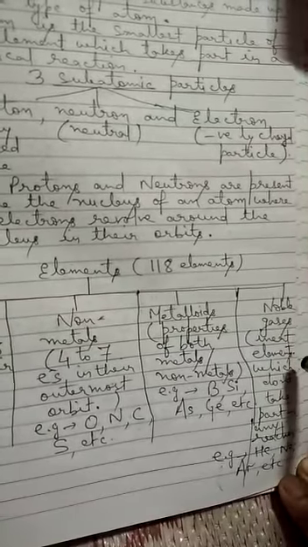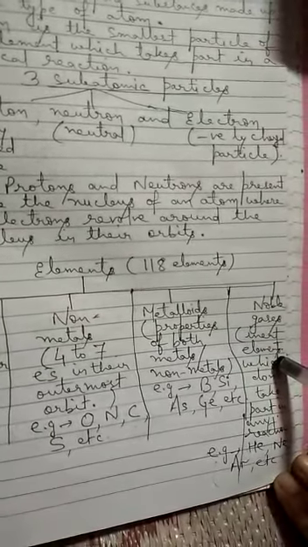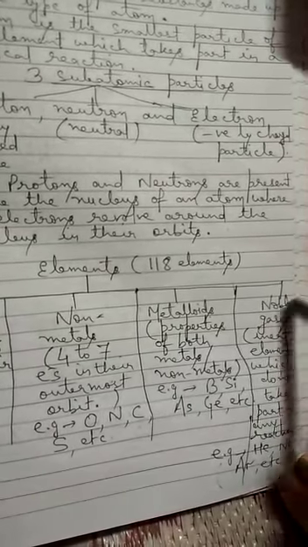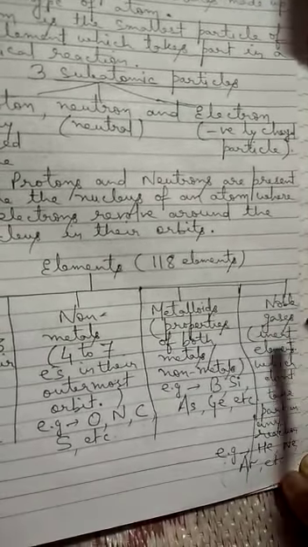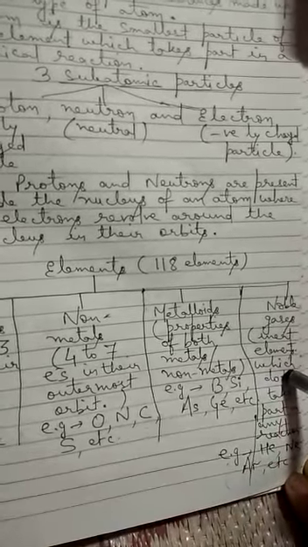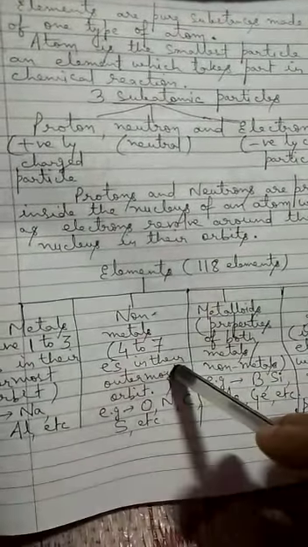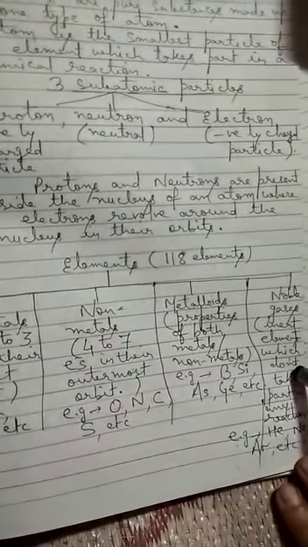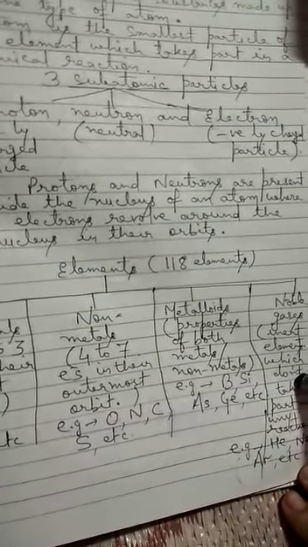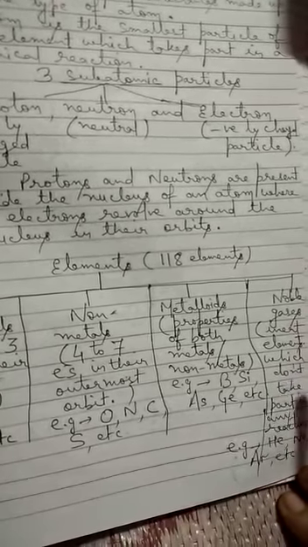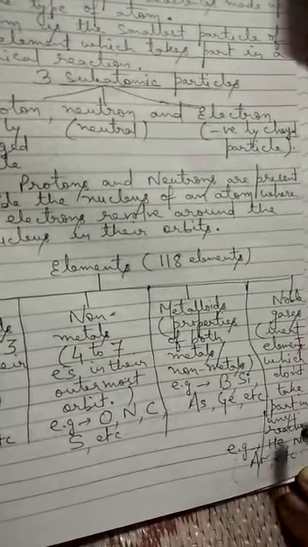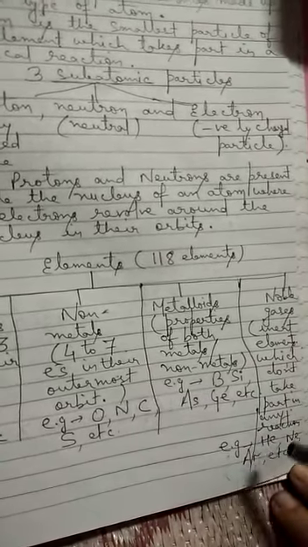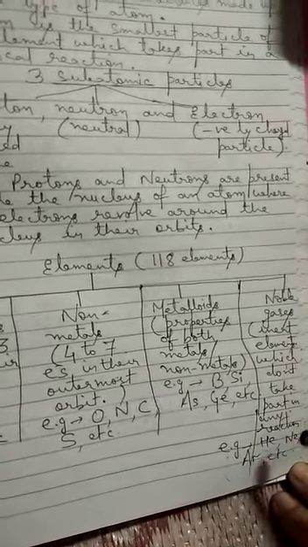Noble gases means they are inert elements. They do not take part in any chemical reaction. Reason why they do not take part in any chemical reaction? Because they are stable, whereas metals and non-metals are unstable. To become stable, they have to lose or gain electrons. But noble gases are stable as their shells are completely filled with electrons, so they do not take part in any chemical reaction. There are total 6 noble gases in the periodic table: helium, neon, argon, xenon, radon, etc.